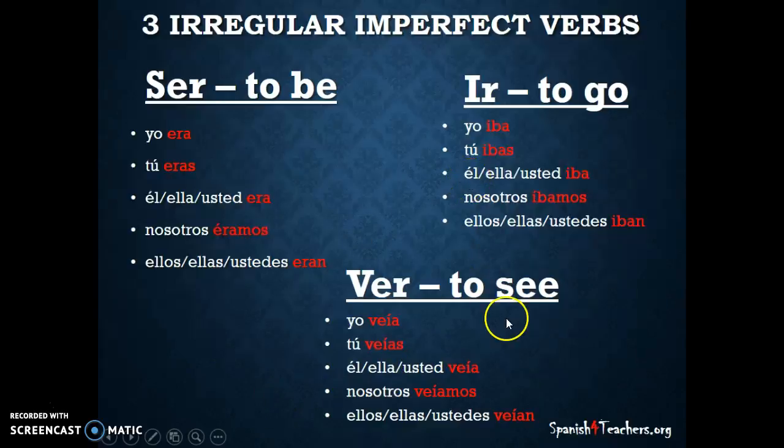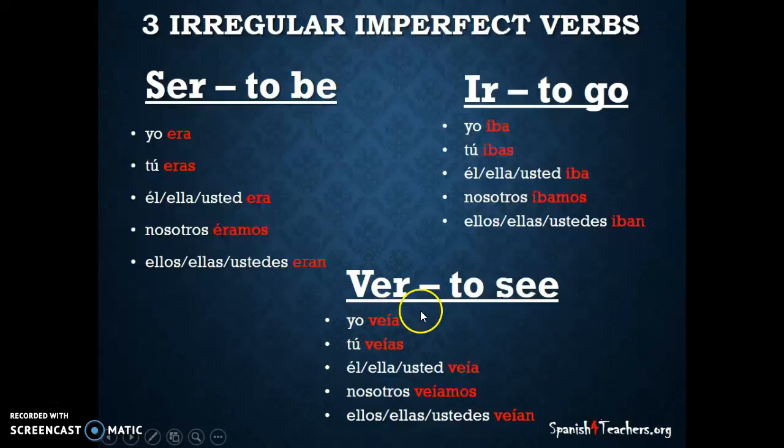Okay, and ver means to see. The only thing that kind of is irregular about this is that, you know, you would drop the ER and you're only left with a V. Instead, though, you kind of keep the E in these conjugations and you just add the ending, so you're really just dropping the R. That's why it's considered to be irregular, but other than that, it doesn't really look irregular.